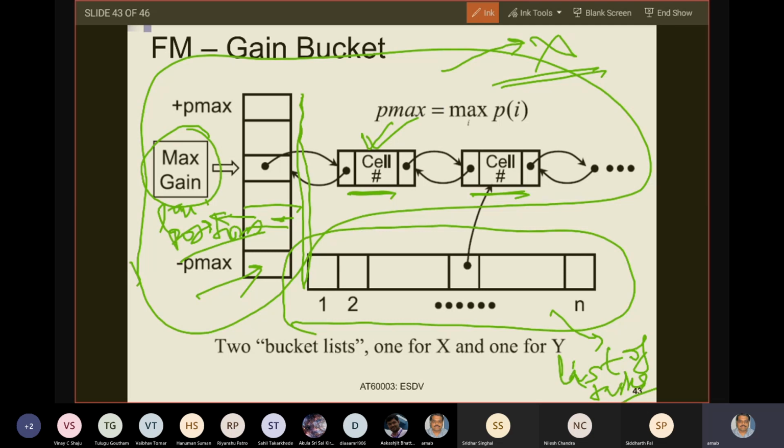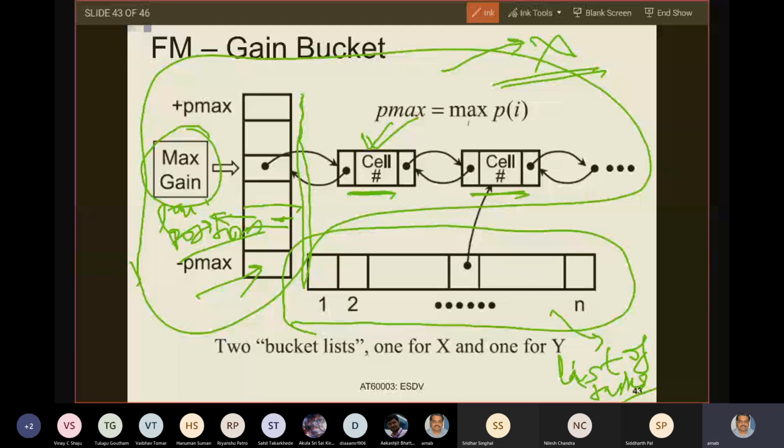Now, when you have moved to the other side, firstly you have to extract that node from the previous data structure and insert that node into the data structure of this partition. And you have to change the gains of other tasks, the neighbors. As I told you, there will be a constant number of neighbors whose gains will change, and you have to shuffle them inside the data structure based on their new gains.